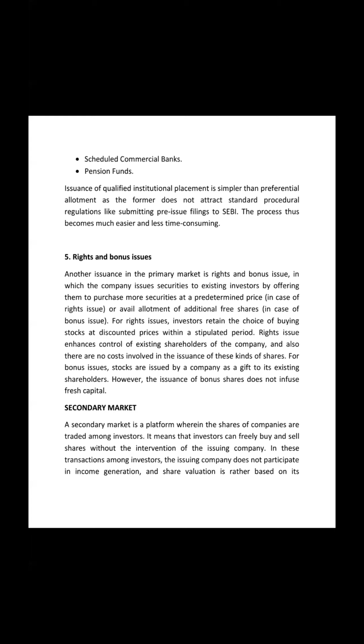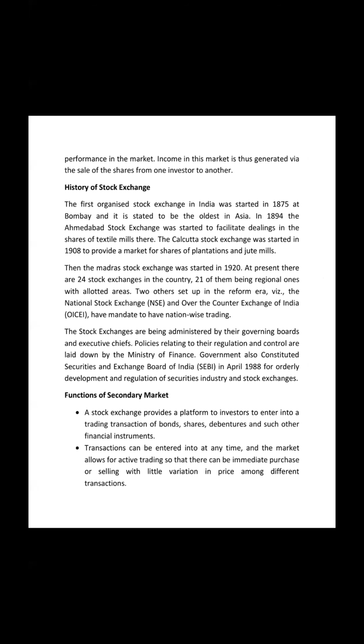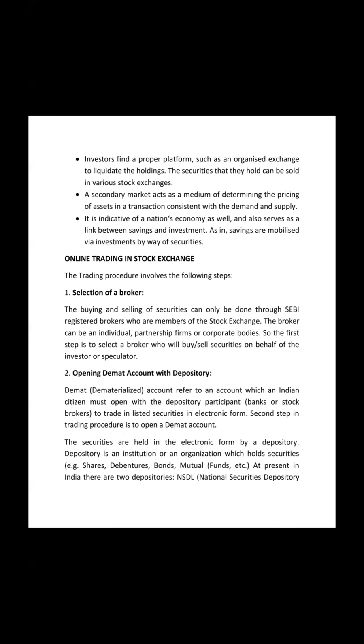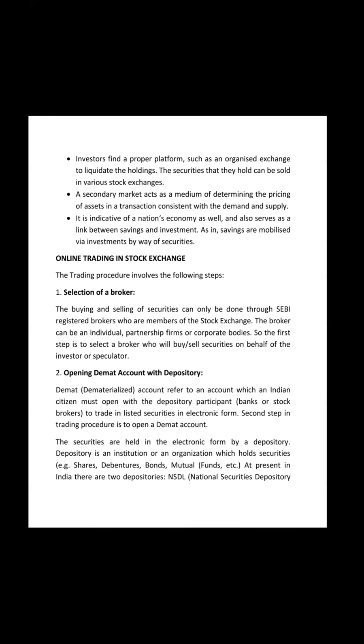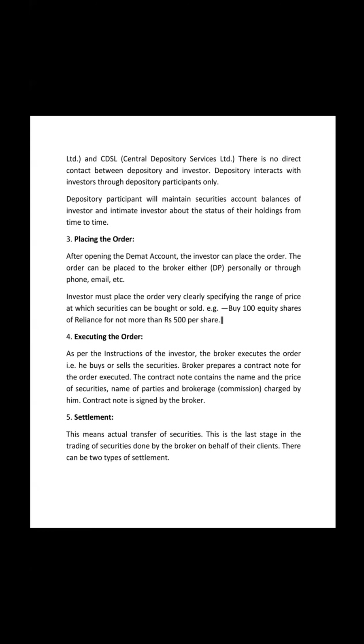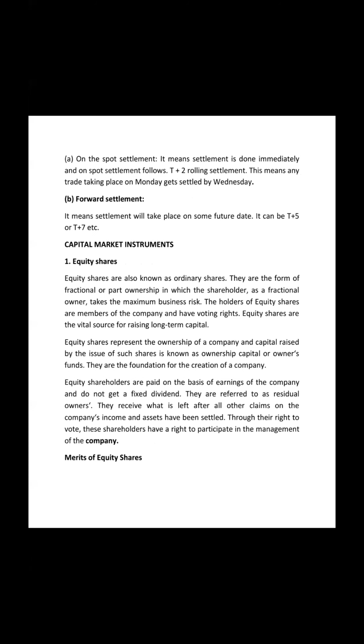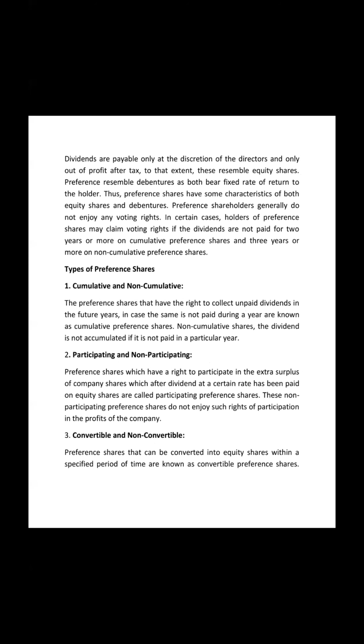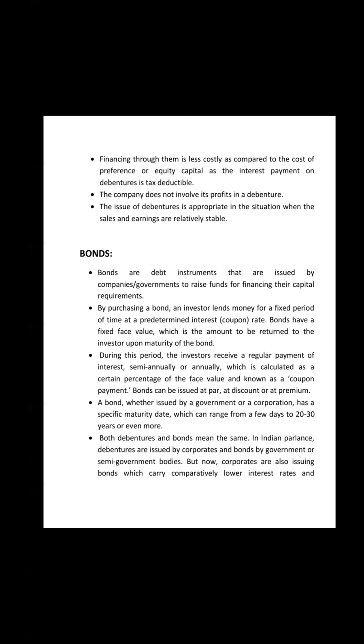We have discussed what a primary market is and what a secondary market is. Now we have looked into how trading in the stock exchange takes place. Today I'll start with the various types of capital market instruments. We have discussed what an equity share is, what debentures are, and preference shares. Now today I'll discuss what a bond is.